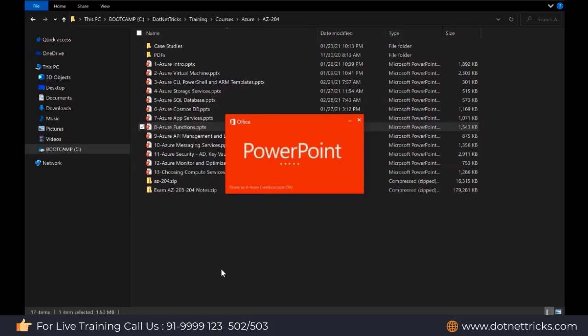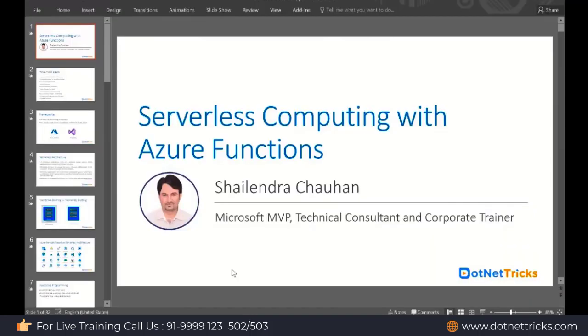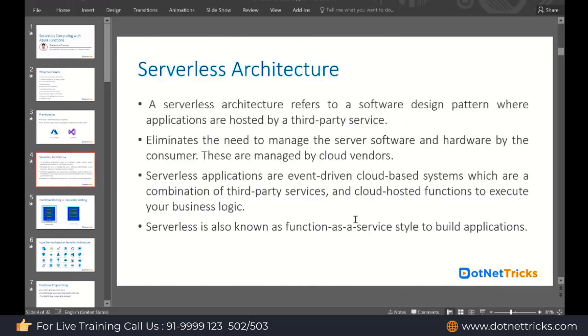The Azure functions. Azure Functions is also part of your app services. But when it comes to serverless programming, there we use Azure Functions. So what is serverless architecture? First, let's understand this one. A serverless architecture refers to the software design pattern where applications are hosted by a third-party service.